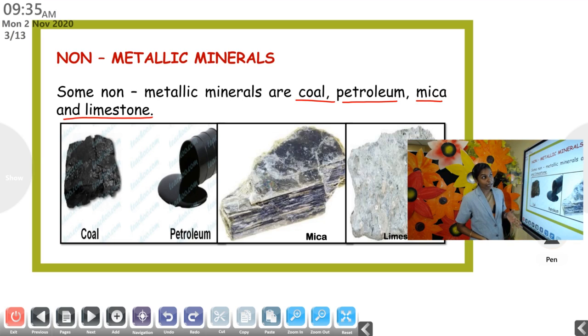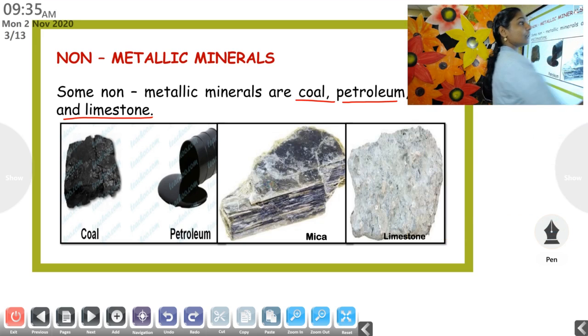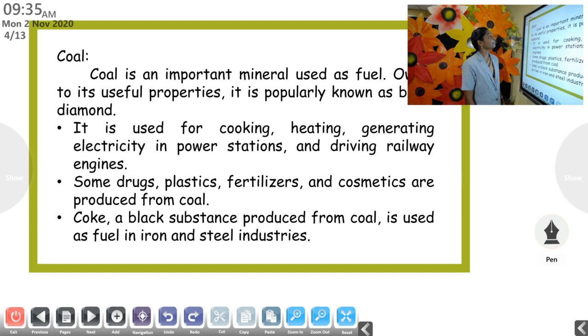So here you can see the picture: coal, petroleum, mica and limestone. One by one we will be studying the importance of each and every mineral, metallic and non-metallic.